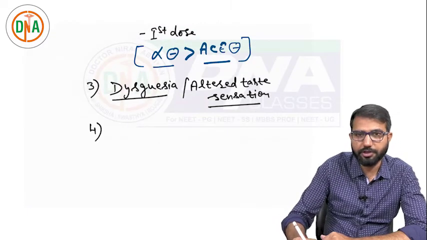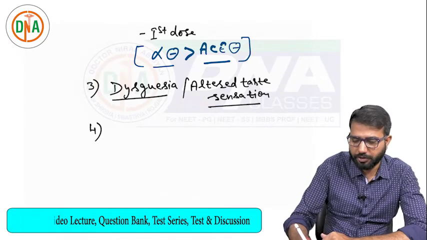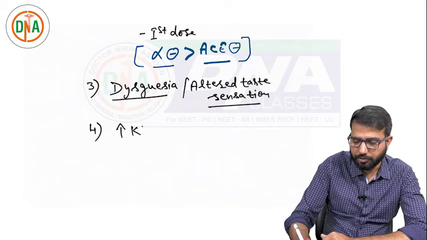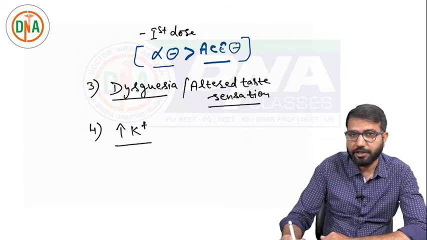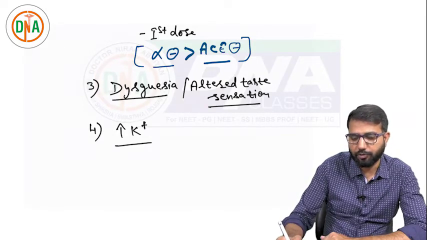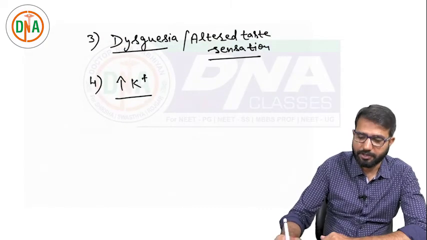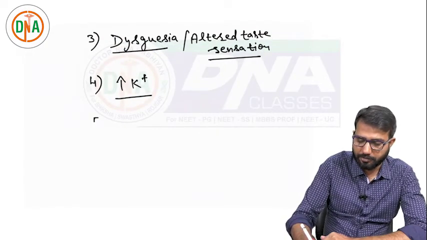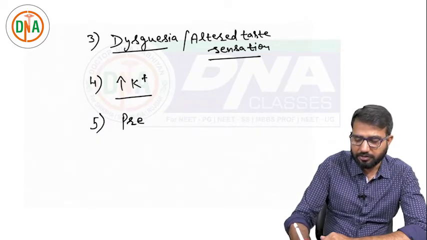Then the other important one: what about potassium? Because these drugs decrease aldosterone, just like aldosterone antagonists, they cause hyperkalemia. So these drugs can be combined with diuretics like loop and thiazides. Yes, they can be combined because loop and thiazides cause hypokalemia, while these drugs cause hyperkalemia. Then what about pregnancy? These drugs are not safe in pregnancy.